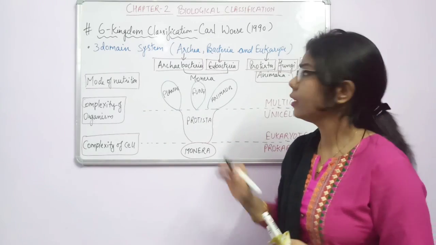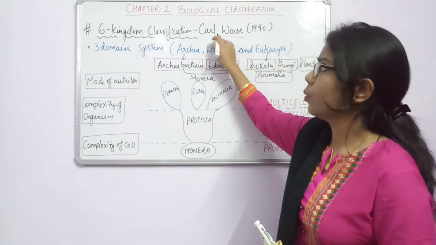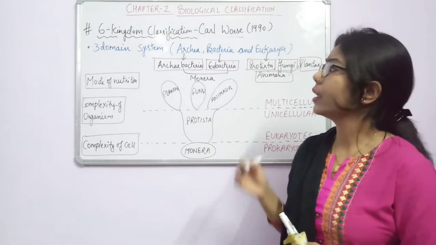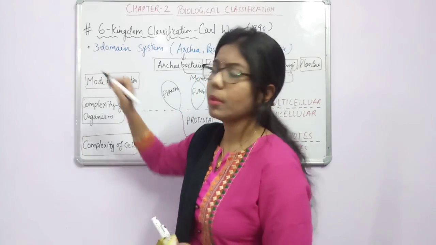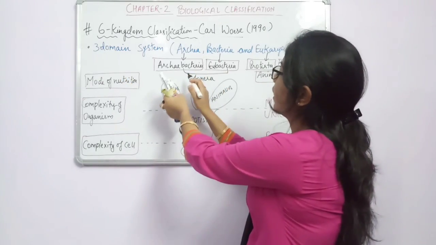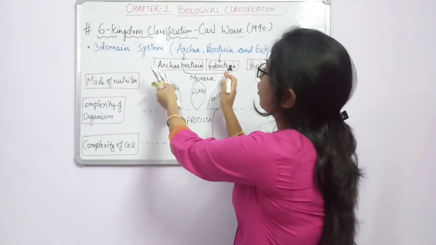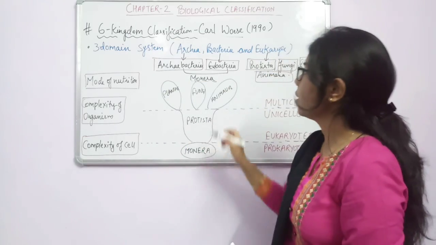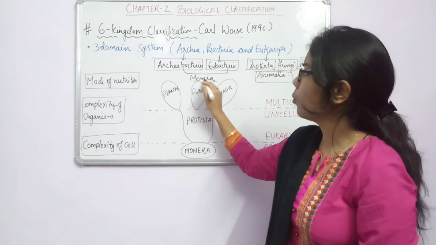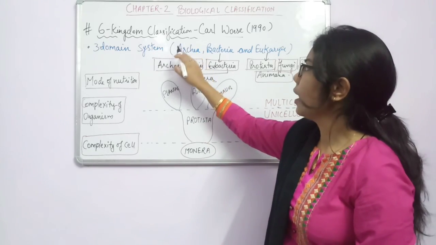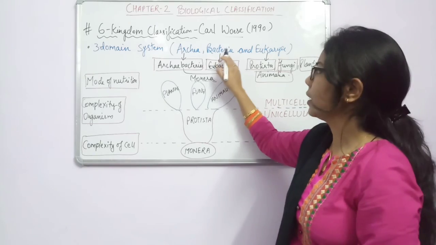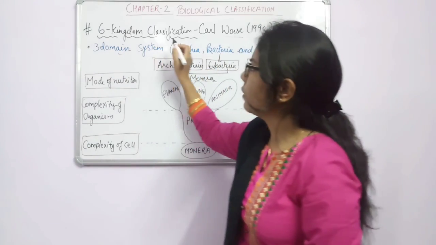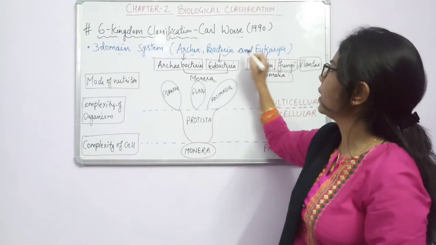But what has Carl Woese done here? Who has given the 6 kingdom classification? Carl Woese in 1990. He has given it according to the 3 domain system. They have split the Monera kingdom, which we did in the 5 kingdom classification, into 2 parts. What are they? Archaebacteria and Eubacteria. So he has given a 3 domain system: Archaebacteria, Eubacteria and Eukarya.